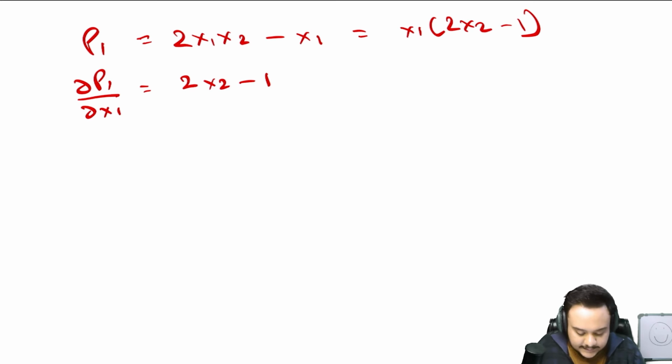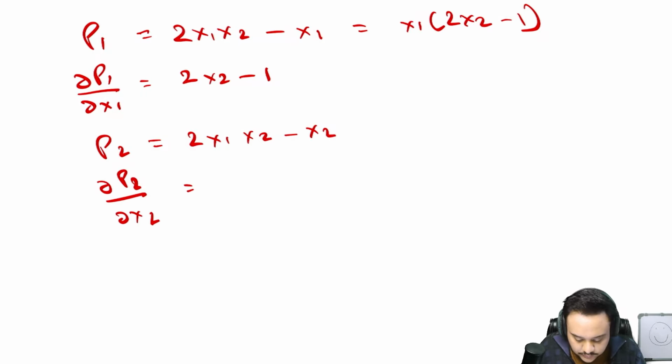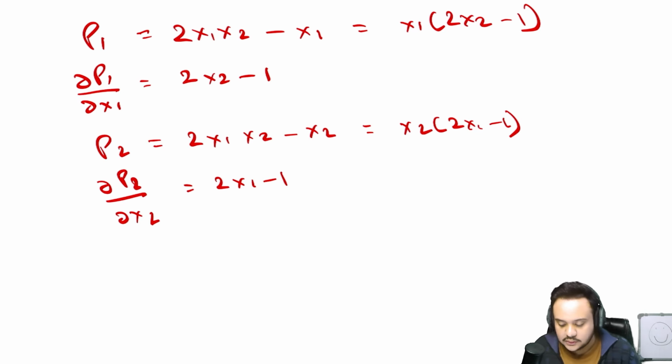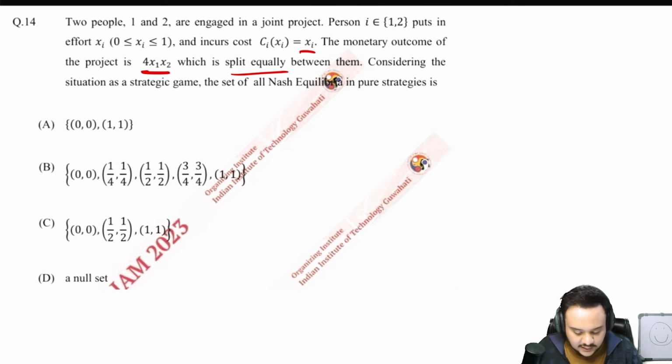Now we take the same thing for player 2. It will be 2x1x2 minus x2 this time. So similarly, the best response is going to look like 2x1 minus 1. You can simplify this also: x2 multiplied by 2x1 minus 1. So we wouldn't need the second player's payoff here; we can just understand it from the first player's. This is the equation that we have at hand.